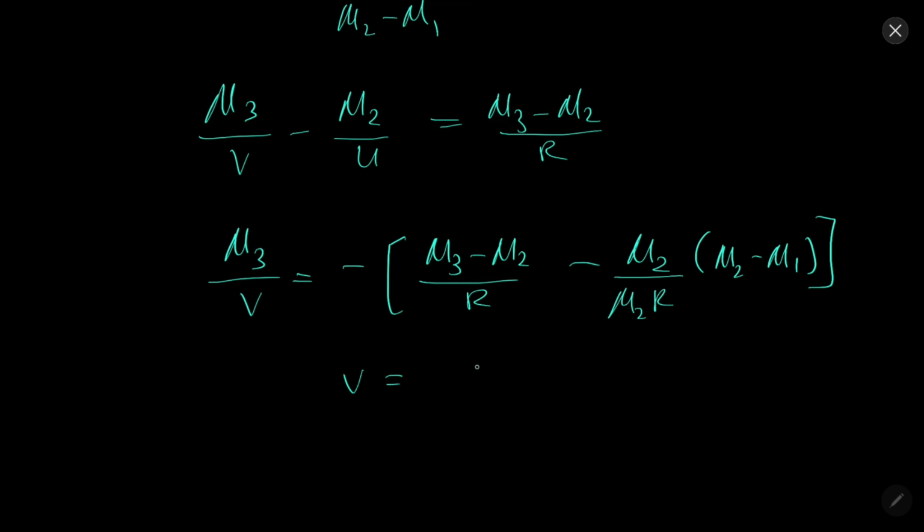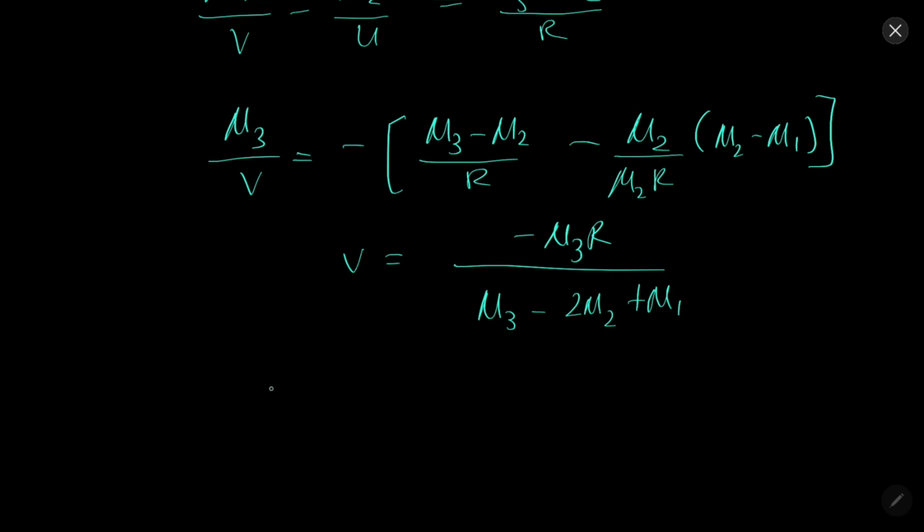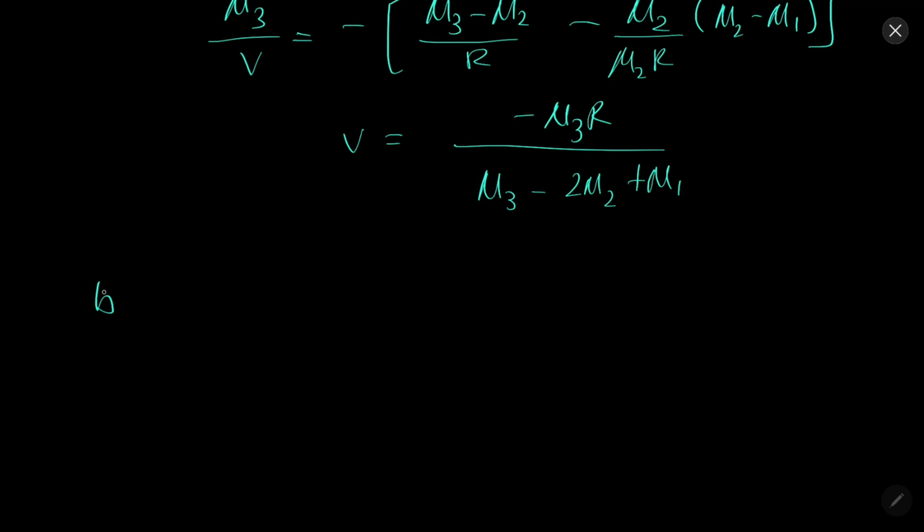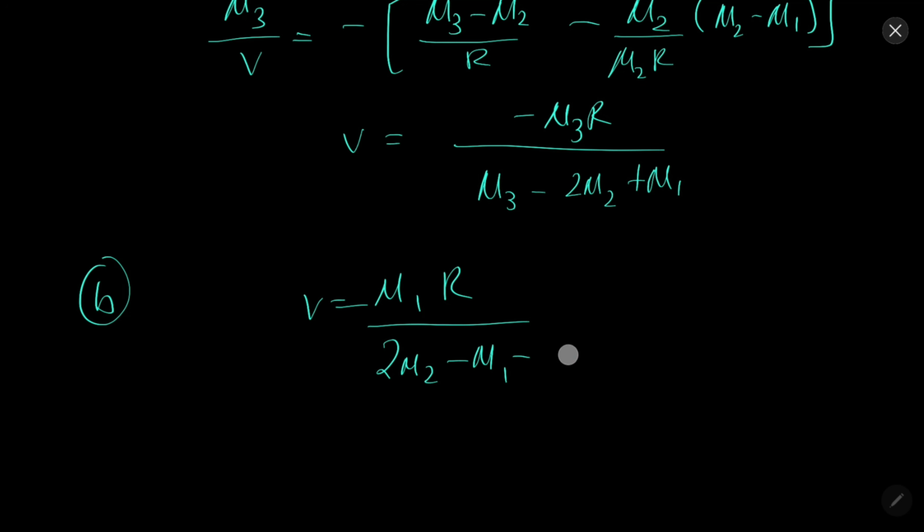So v will be minus mu3 r over mu3 minus 2 mu2 plus mu1. And in the second scenario, similarly we will find that it will be equal to this, 2 mu2 minus mu1 minus mu3.